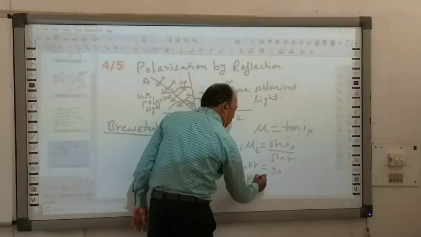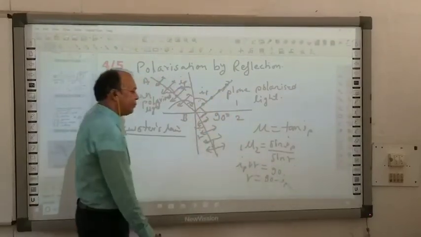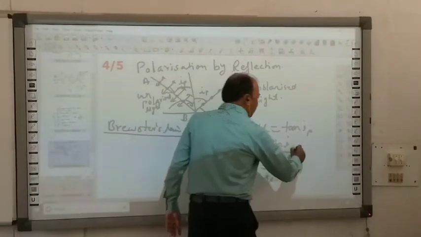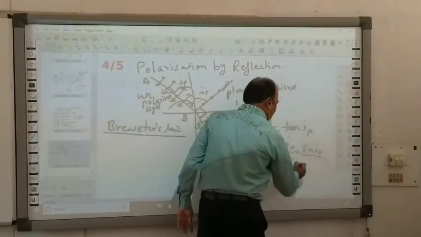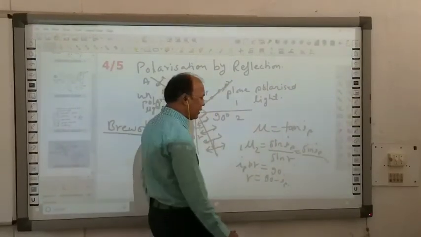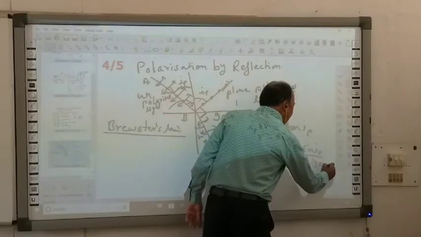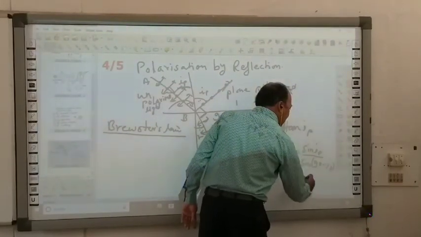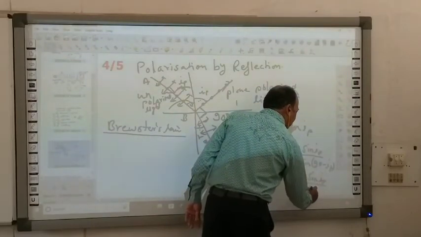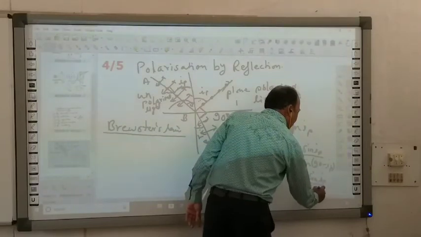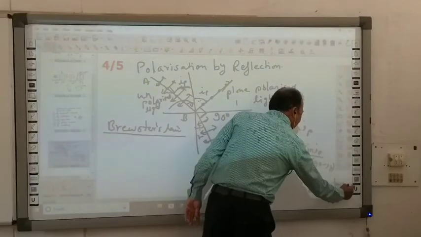So R should be equal to 90 minus IP. So what will you get? Sin IP upon sin R, where R is 90 minus IP. Sin of 90 minus theta is cos theta. So sin IP upon cos IP, that is tan IP.